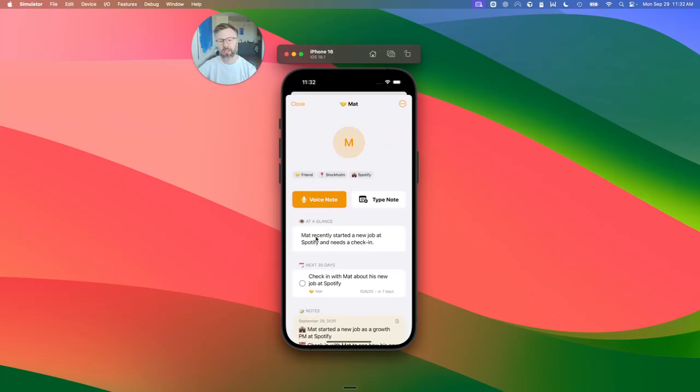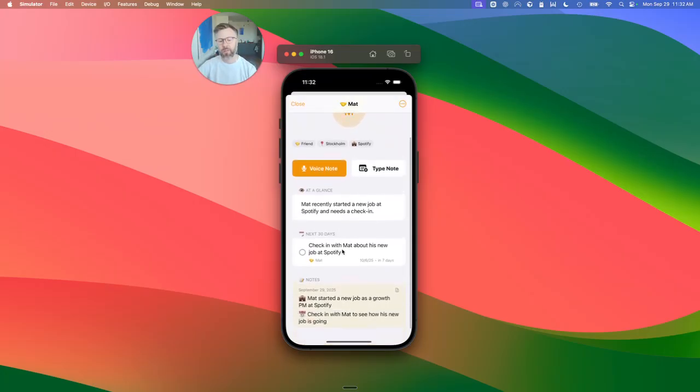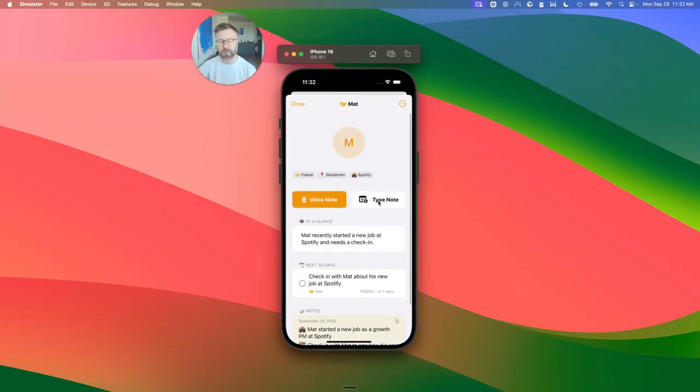Here you can see the summary, the reminders from previous conversations, and the last notes that I had recorded about Matt. You can just type a note, but what's really cool about this app is you can just dictate, and then we transcribe that through OpenAI Whisper. So imagine you're just meeting up with a friend, let's say at a coffee shop, and while you're walking to your next destination, you can just record a real quick note of what you chatted about. So let's pretend we had that situation here.